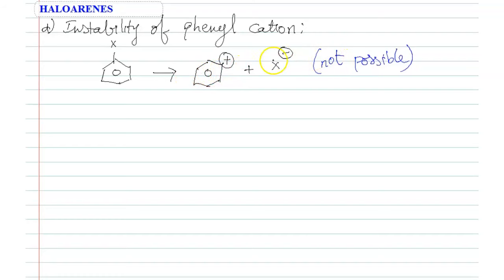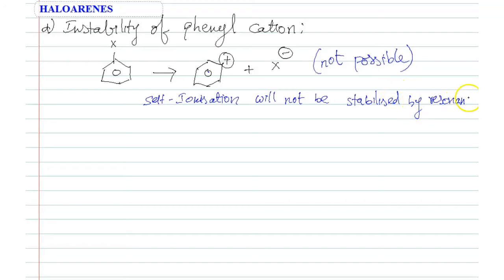But this reaction is not possible, because resonance is already present in the benzene ring. If a positive charge is present, it is not stabilized by resonance. So self-ionization will not be stabilized by resonance.